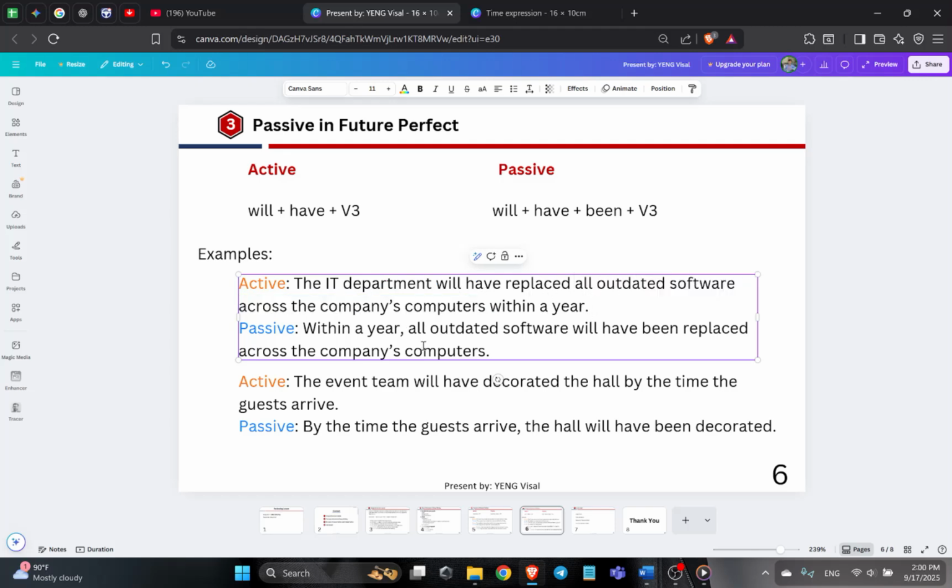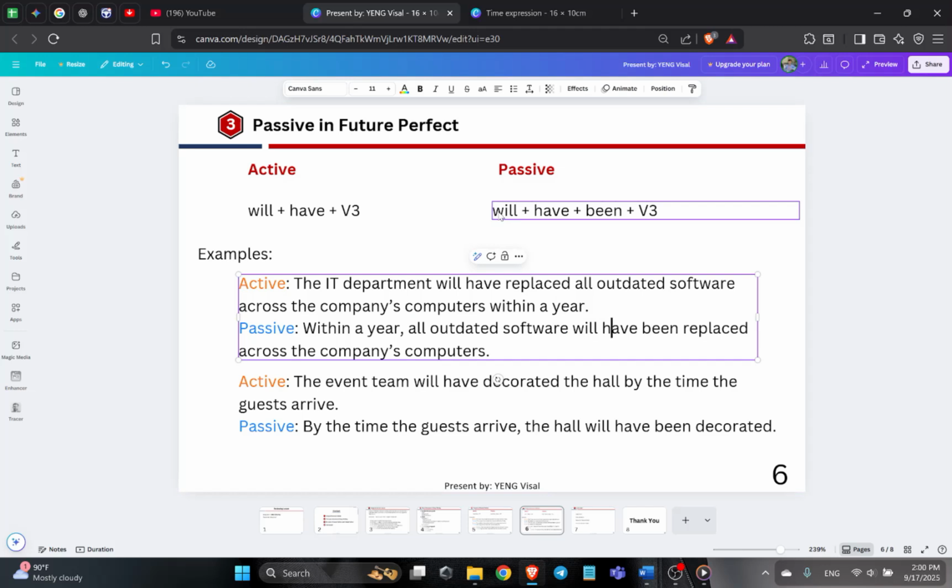So when we change to the passive, we can move the time expression to the front, or we can use it at the end, also correct. And then we place the object, all outdated software.